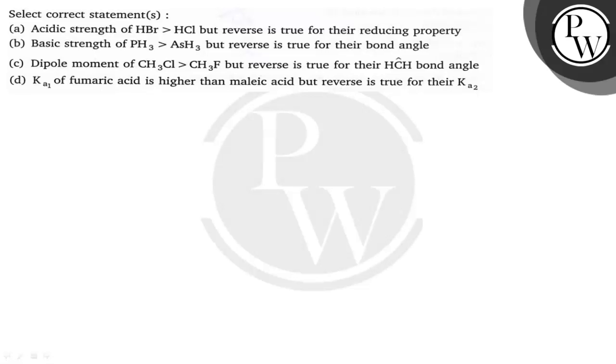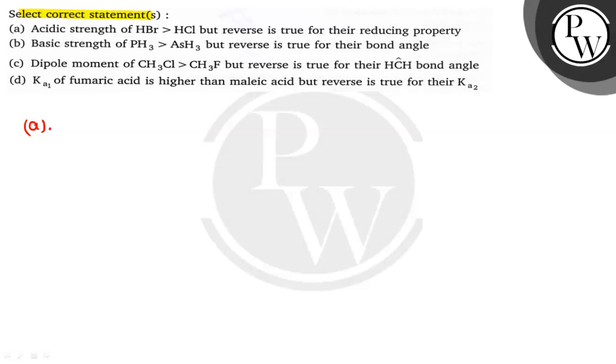The question is select the correct statements. So we have given 4 statements in the question and we have to read all the statements and we will answer the question. So let's read the first statement, that is acidic strength of HBr is greater than HCl but the reverse is true for their reducing property.